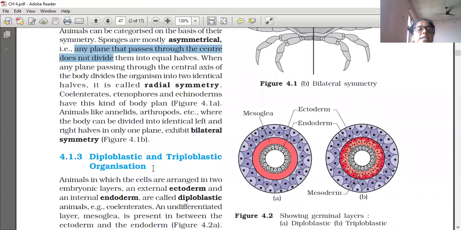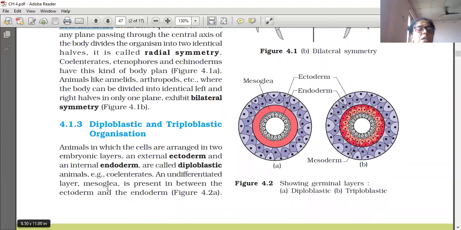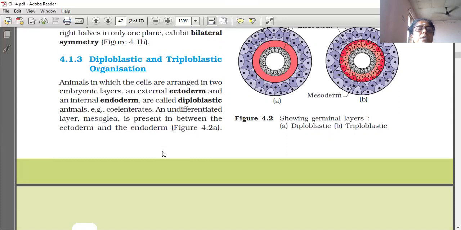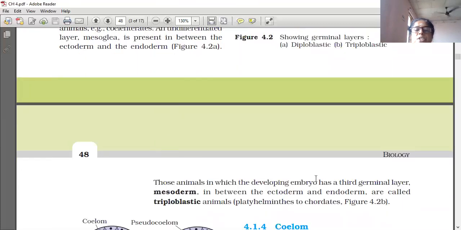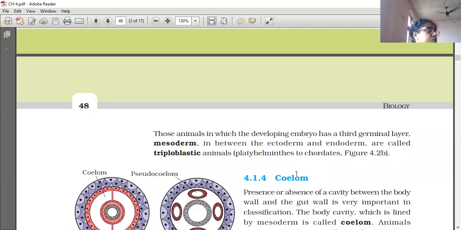And next is diploblastic and triploblastic. Animals in which the cells are arranged into embryonic layers, an external ectoderm and an internal endoderm, are called diploblastic animals. Example, coelenterates. An undifferentiated layer, mesoglea, is present in between the ectoderm and the endoderm. Those animals in which the developing embryo has a third germinal layer called the mesoderm in between the ectoderm and endoderm are called triploblastic animals. That is phylum Platyhelminthes to Chordates.